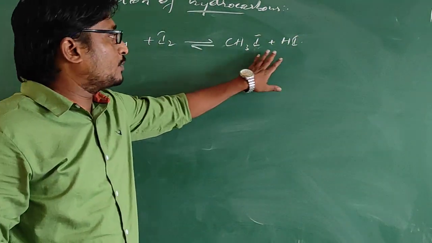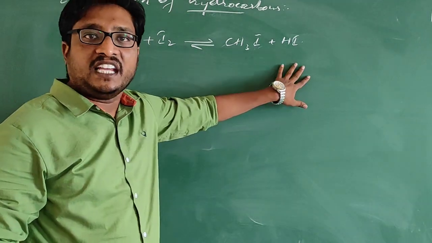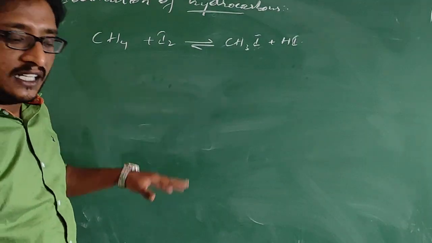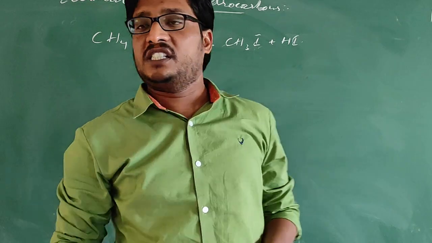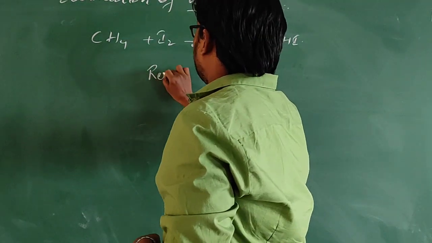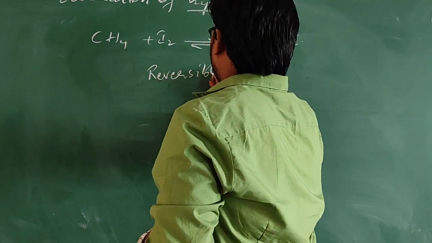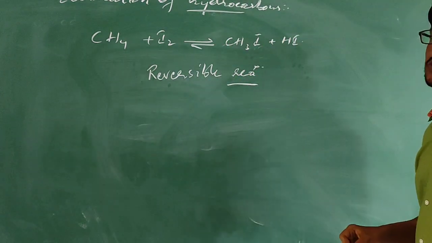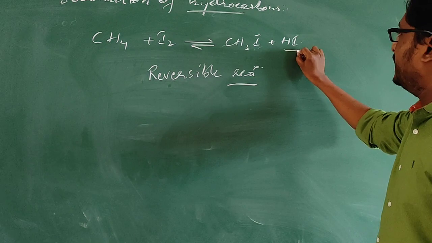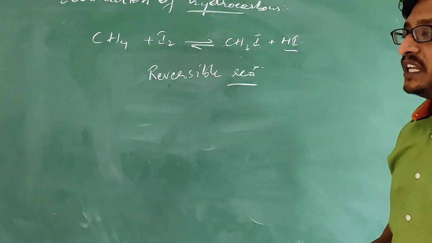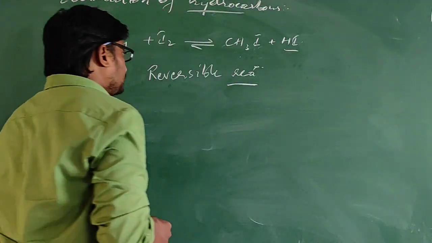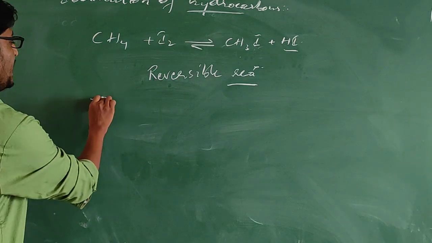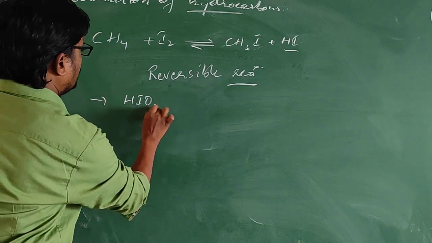The products which got produced here, they will react again to form the reactants. Nothing but it is a reversible reaction. So, in order to stop the reaction of hydrogen iodide with methyl iodide, we will add iodic acid, HIO3.